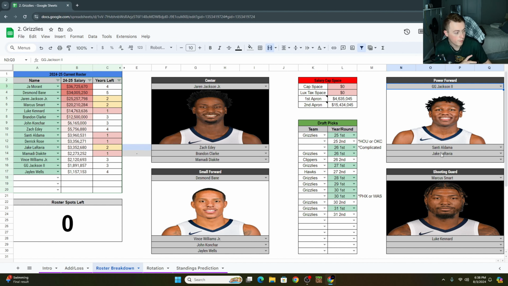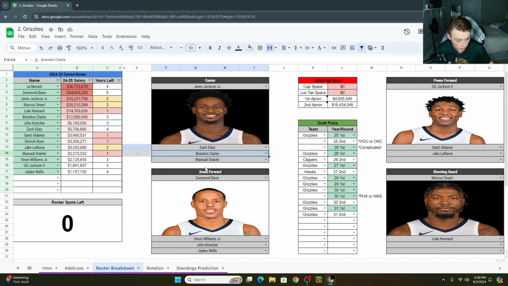If we take a look at the power forward, then we've got Santi Aldama and Jake LaRavia. Santi Aldama has proven that he can go out there, get you 10 points and 5 rebounds and probably be pretty fine from 3, right? Jake LaRavia is starting to develop a little bit more, so I wouldn't be surprised if he comes onto the scene. Maybe he can even play a little bit of wing. I don't feel great about that. I'd rather him and Gigi be the power forwards. I think Aldama could be a decent one to move.